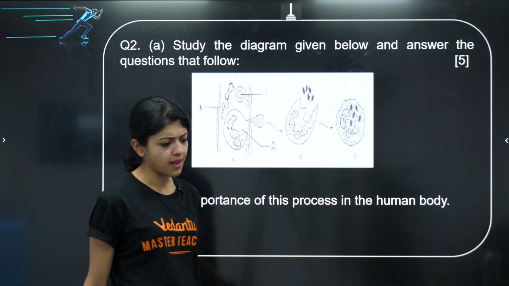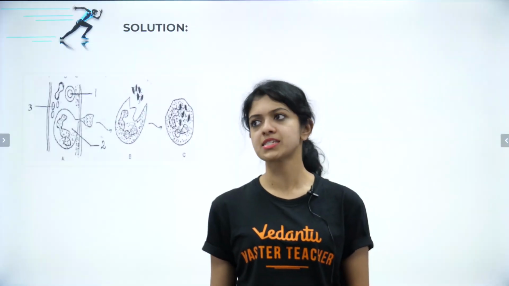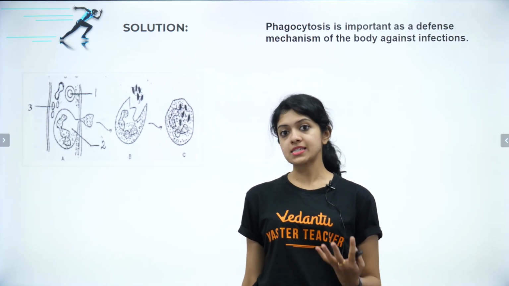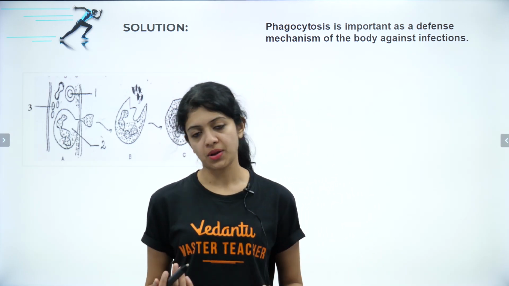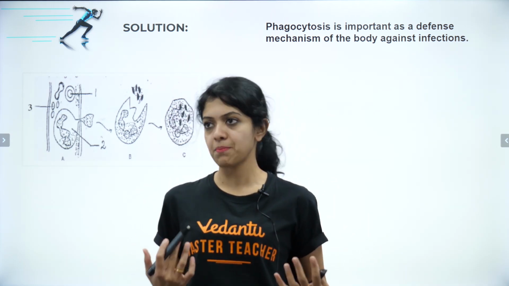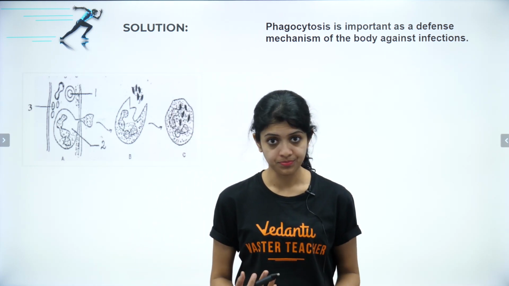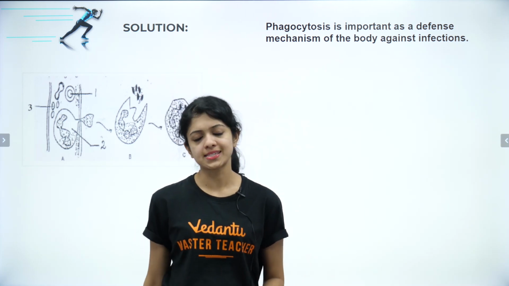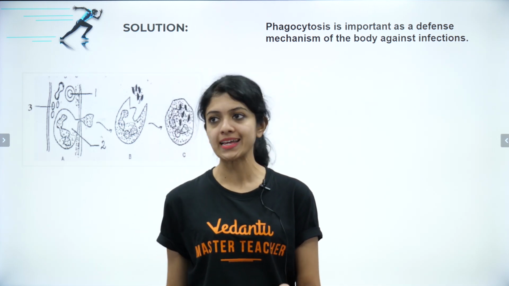Why does phagocytosis have to occur? Very simple. Phagocytosis is the means of fighting infections or getting rid of foreign bodies from the human body. Basically, it's a defense mechanism for the body to fight against infections. As simple as that. And 5 marks right there in your kitty.